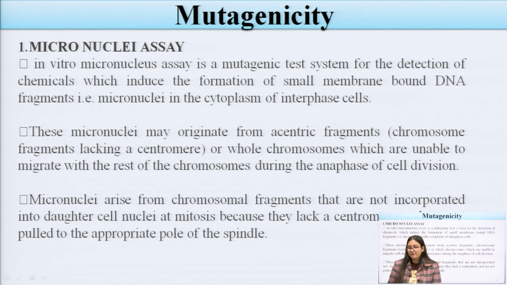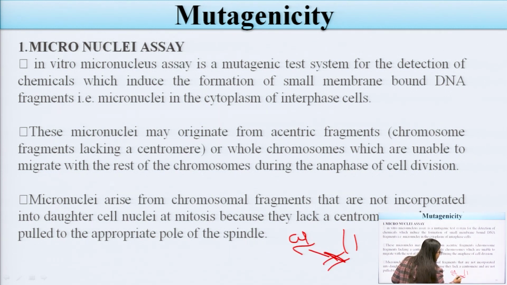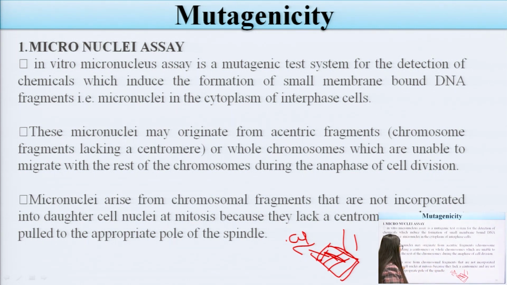These micronuclei may originate from acentric fragments or whole chromosomes which are unable to migrate with the rest of the chromosomes. They mainly arise from chromosomal fragments.